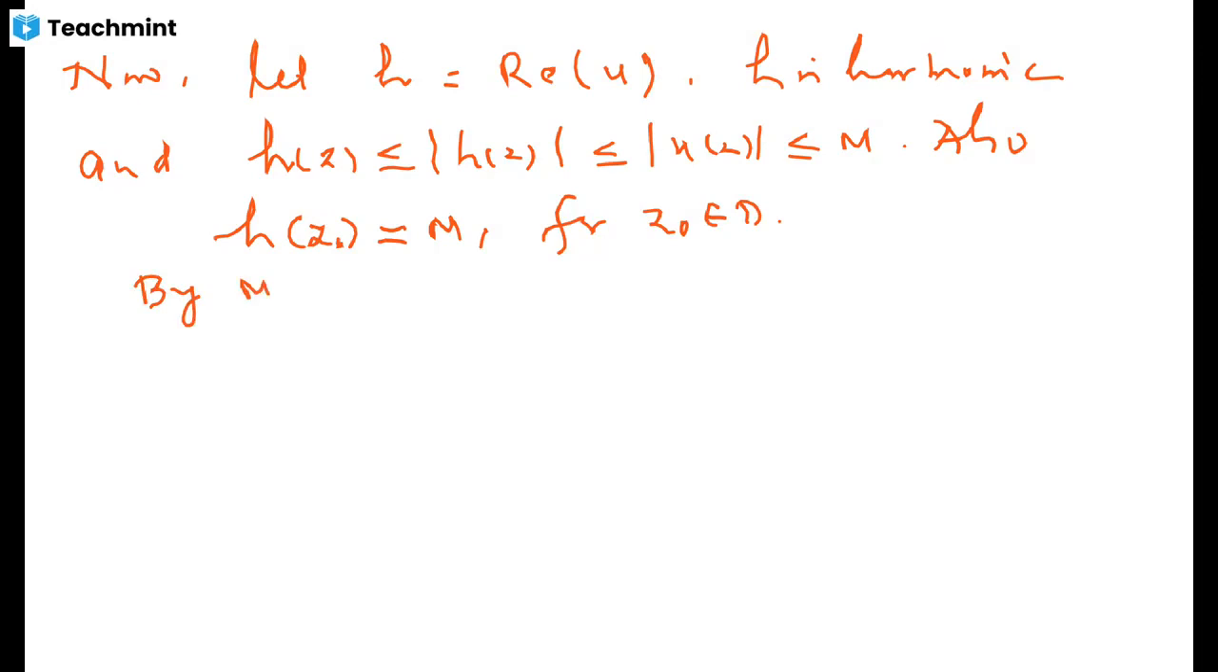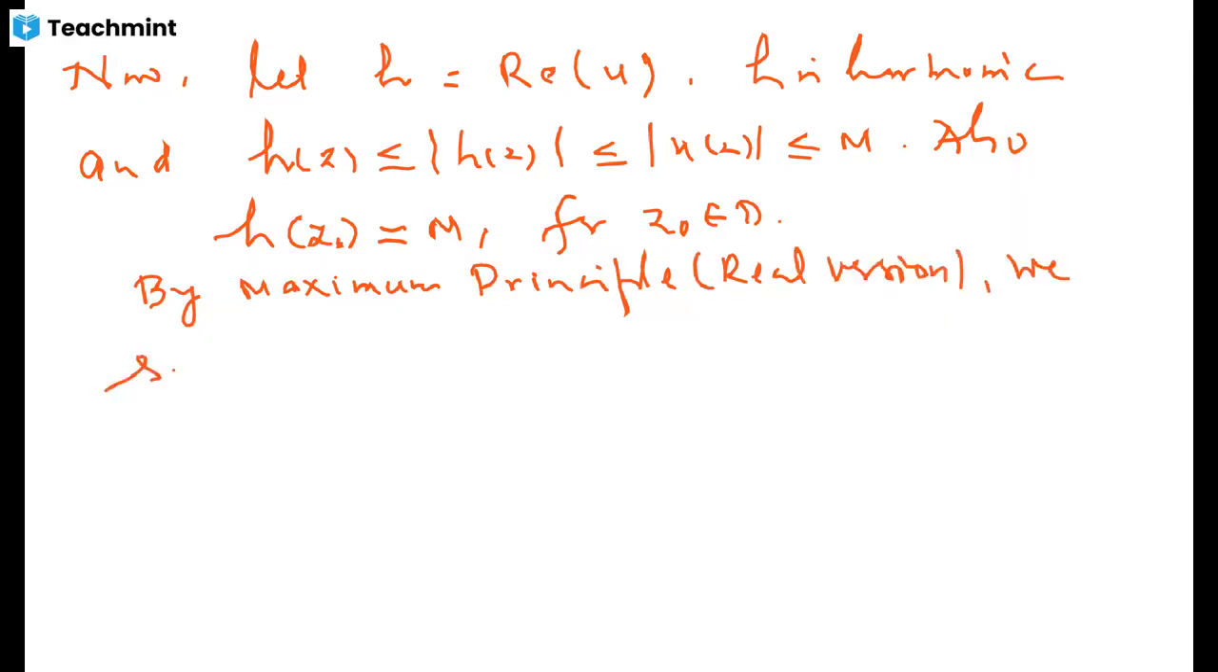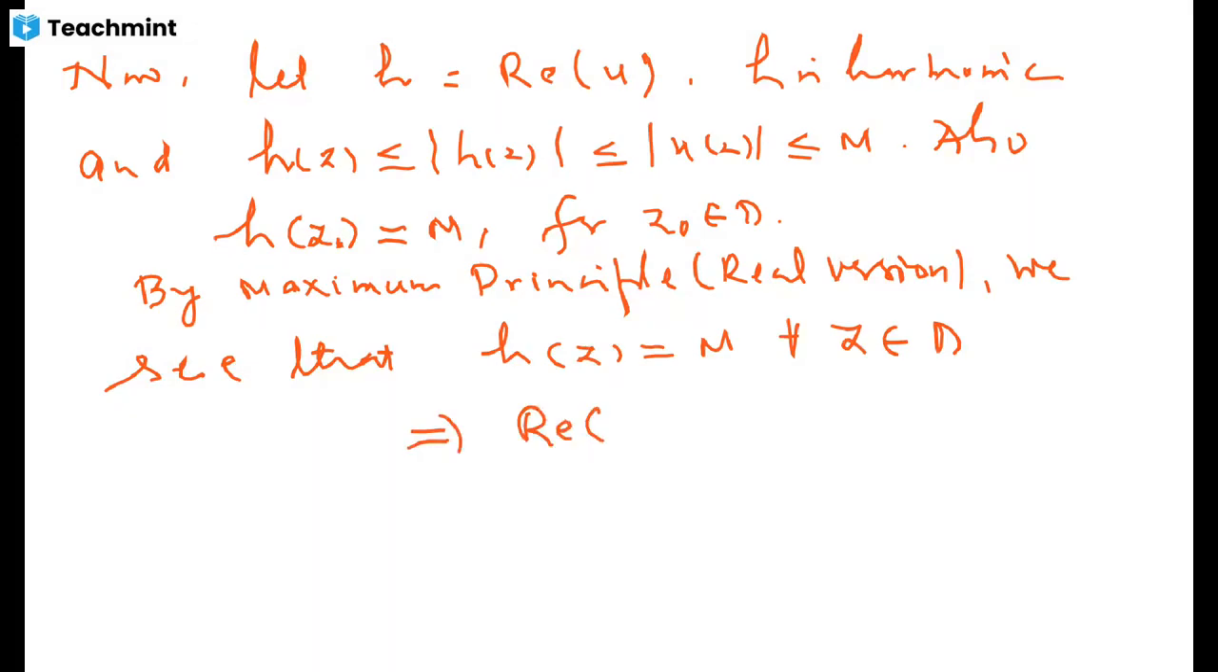constant. By the maximum principle, real version, we see that this h has to be constant, and this h has to be constant m for all z in D. What it means is that the real part of this harmonic function u is equal to m for all z in D.